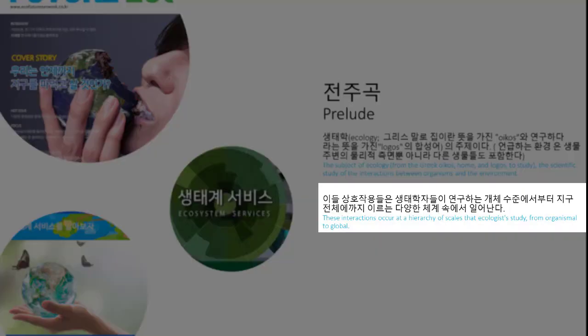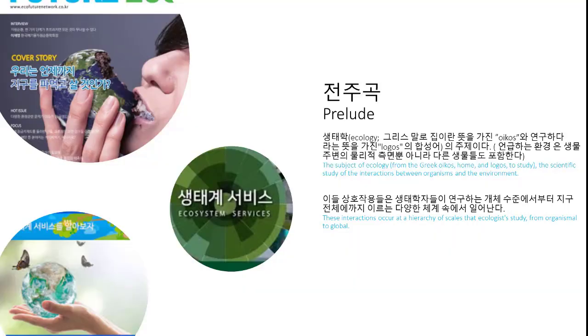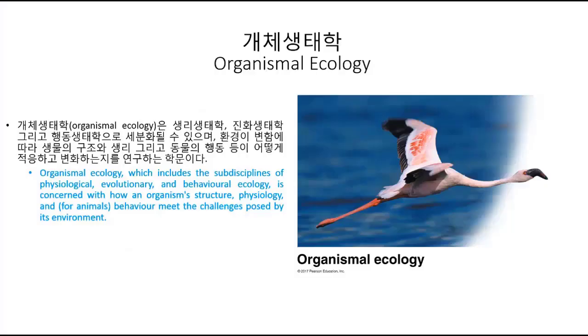The interactions studied by ecologists can be organized into a hierarchy that ranges in scale from single organisms to the planet. So at the bottom of this biological hierarchy is organismal ecology. Now this includes the subdisciplines of physiological, evolutionary and behavior ecology and is primarily concerned with how an organism's structure, physiology and behavior meet the challenges posed by its environment.